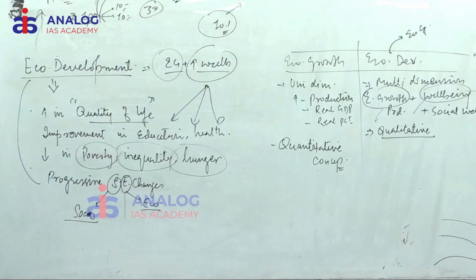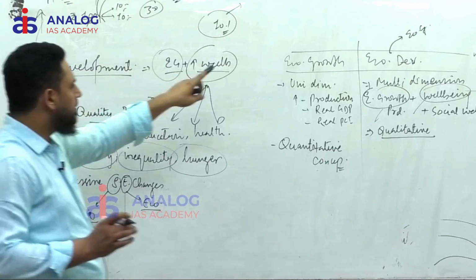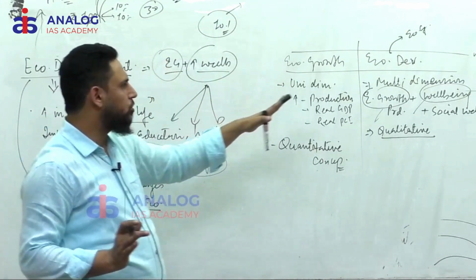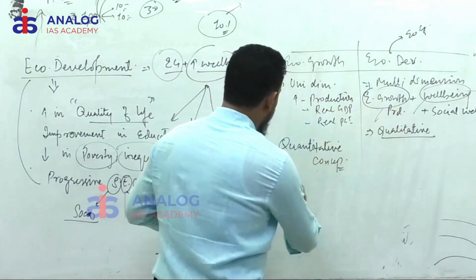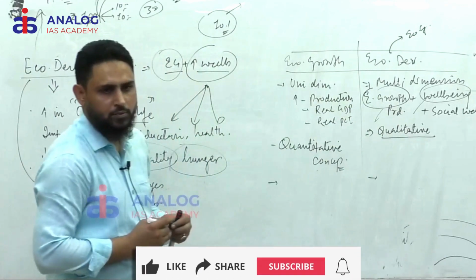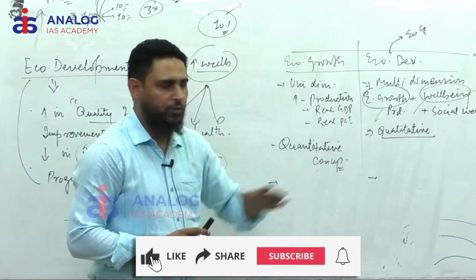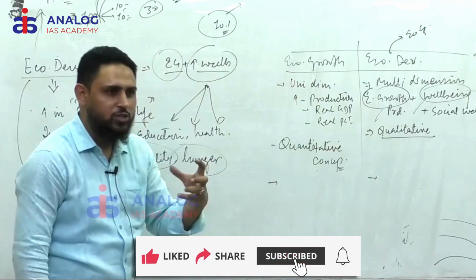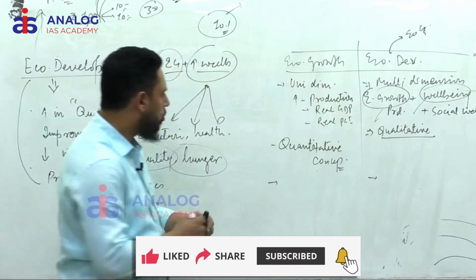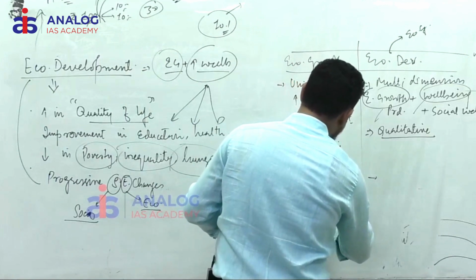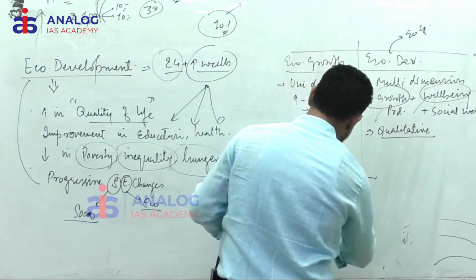Which one should be the real objective of a country? If this is the objective, what is this? It is a process, a means to attain that objective. So it is a means, not an end.